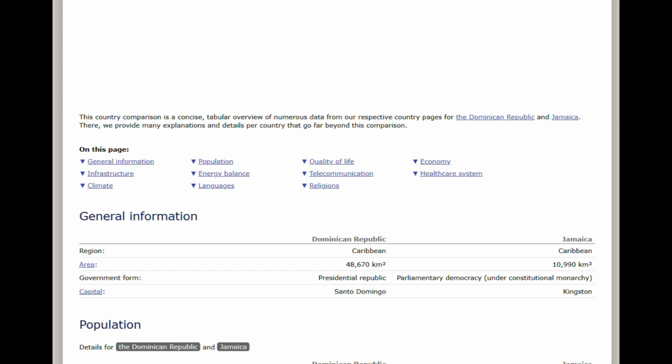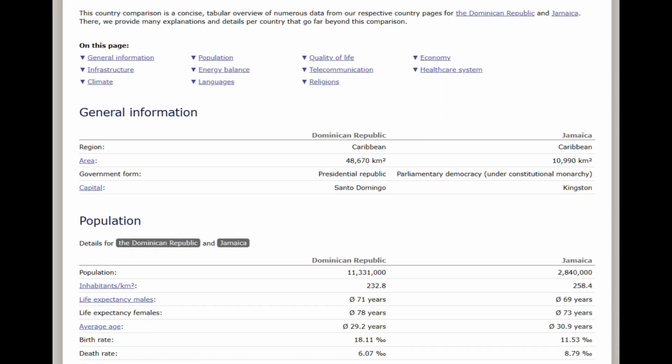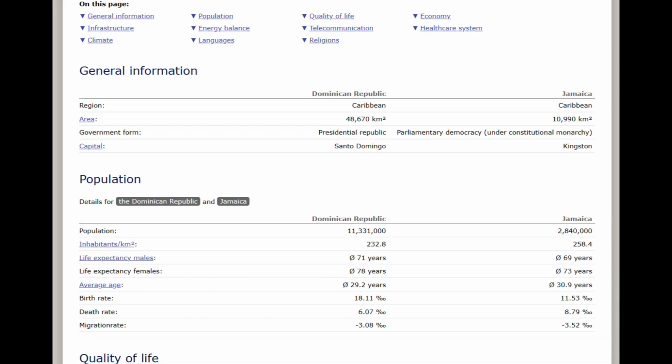Okay, so looking at the population, there's a huge difference here, where Jamaica is a bit less than 3 million, where the Dominican Republic is at over 11 million. This really isn't much of a surprise to me because I knew the Dominican Republic had a much larger population than Jamaica. So, when it comes to inhabitants per square kilometer, they are roughly the same, though Jamaica is a bit more. The life expectancy for men and women is a bit larger in the Dominican Republic compared to their Jamaican counterparts.